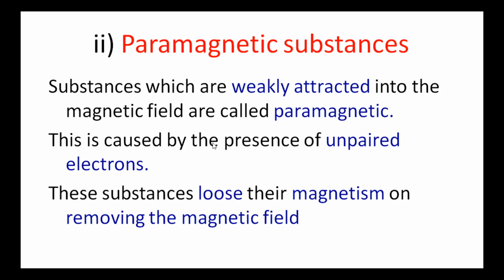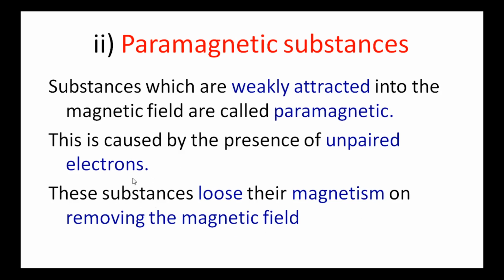So there exists the magnetic moment. That magnetic moment interacts with the external magnetic field. So the substances which are weakly attracted into the external magnetic field, such substances we know as paramagnetic substances. These paramagnetic substances lose their magnetism on removing the magnetic field.